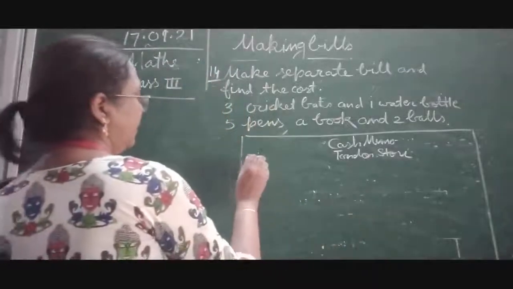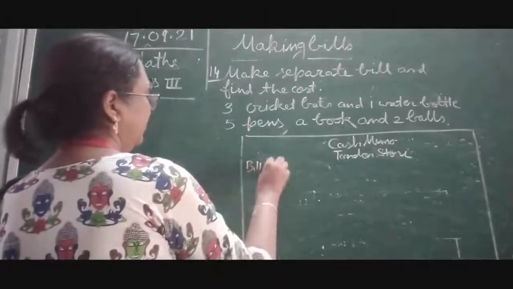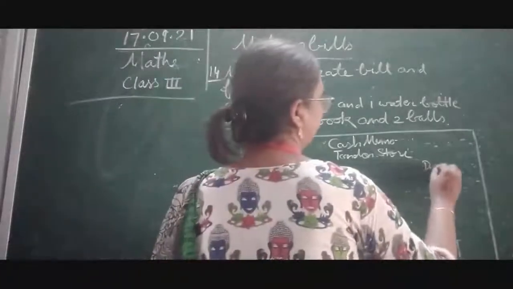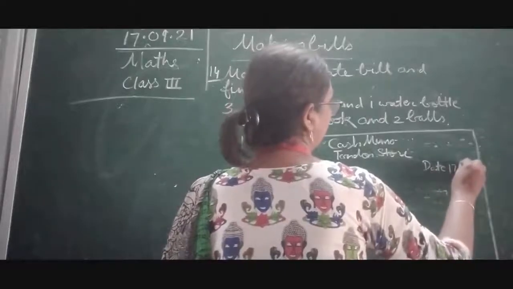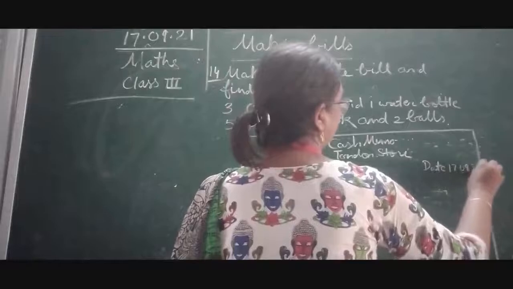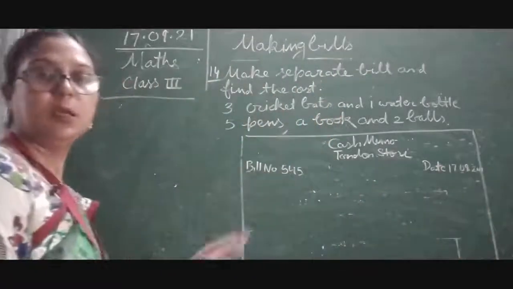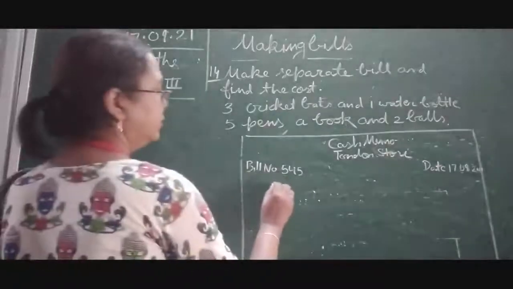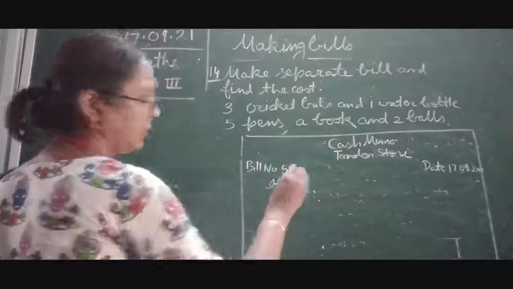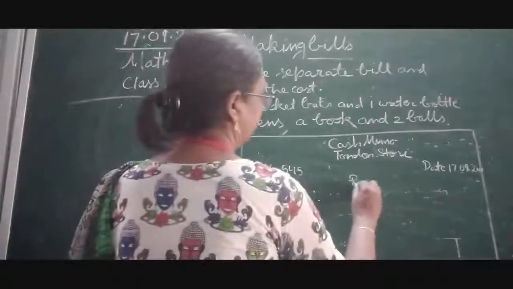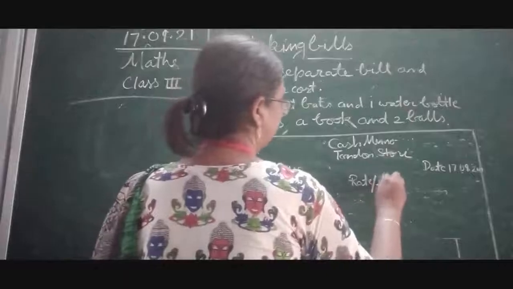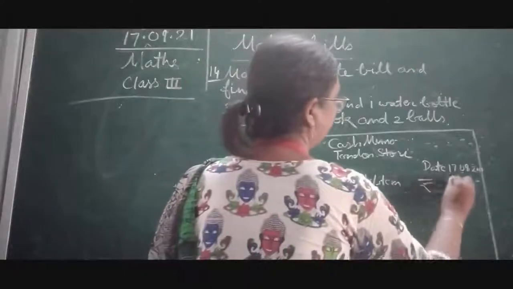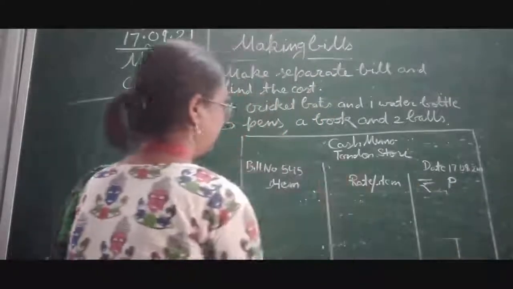Now here bill number 545, date 17/09/2021. Now we write item and rate, with rupees and paise separated into different columns.